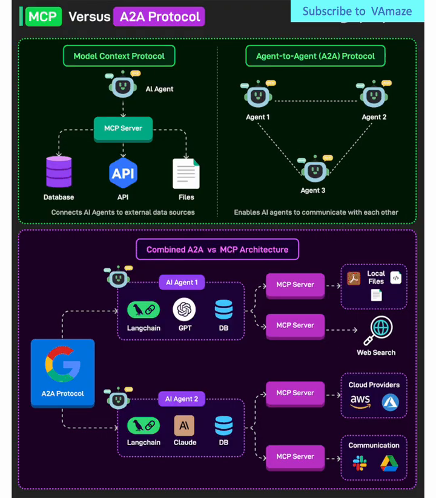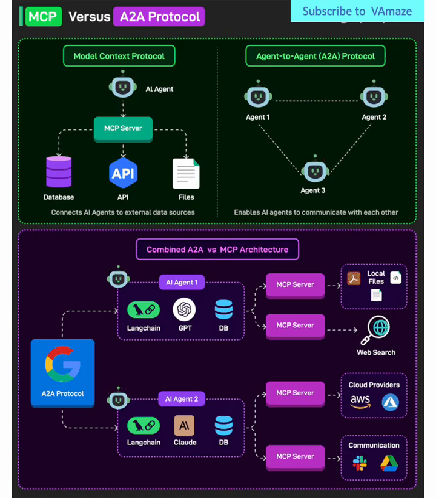When to use combined architecture. The hybrid approach is ideal for complex enterprise environments where you need both the control of centralized resource management and the flexibility of agent collaboration. Large corporations, government agencies, or comprehensive AI platforms would benefit from this sophisticated approach.